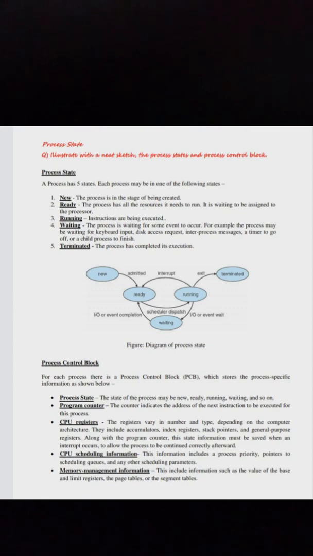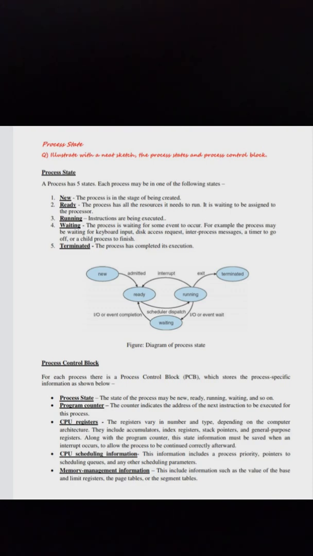Running. Instructions are being executed. Waiting. The process is waiting for some event to occur. For example, the process may be waiting for keyboard input, disk access request, inter-process messages, a timer to go off, or a child process to finish. Terminated. The process has completed its execution. See the figure.